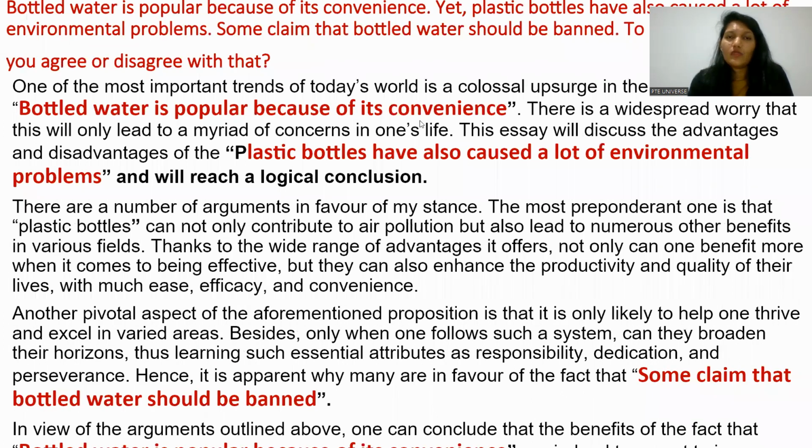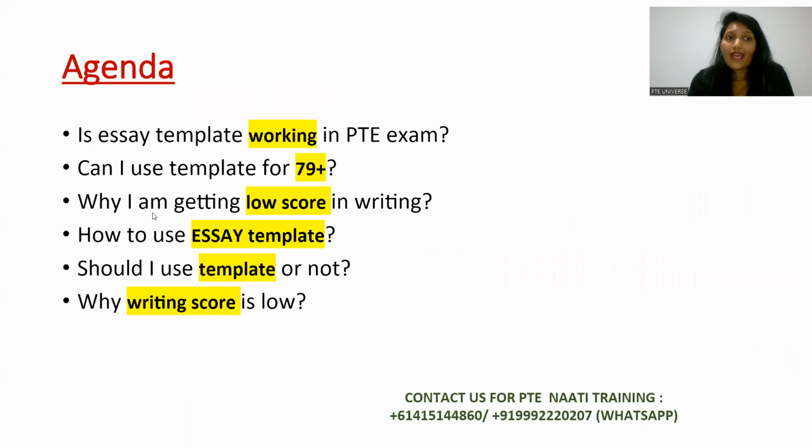Before I end the session, there was one more query. Why am I getting a low score in writing? If you're getting a low score in writing, the first thing you need to understand is your skills profile. That will give you a clearer picture. If you're scoring low in extended writing, then you need to check your essay. If short writing, then you need to check other segments.